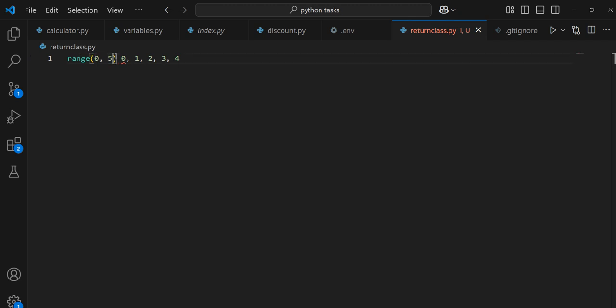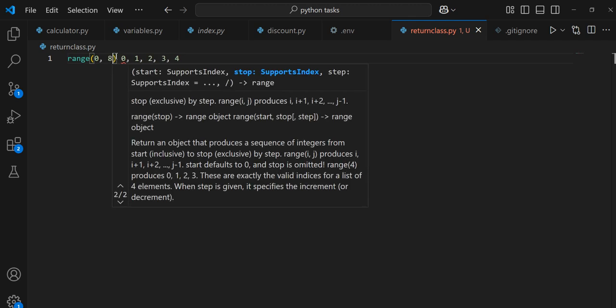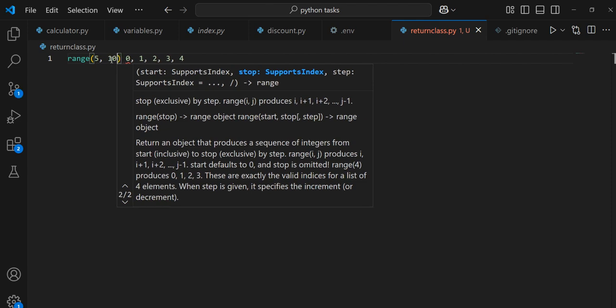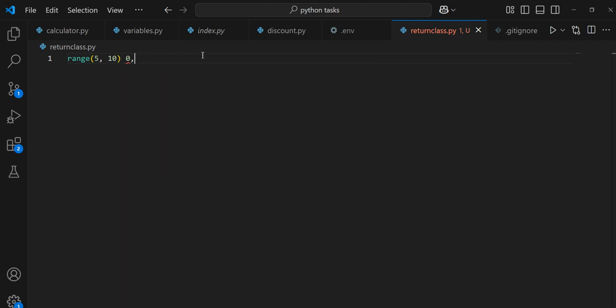If I have range(0,8), that is 0, 1, 2, 3, 4, 5, 6, 7. If I have range(5,10), that is 5, 6, 7, 8, 9. Do we understand how this works? Please, can you repeat that again? Okay. If you put two values in range like this, you are saying it should generate a list of numbers that starts from 5 and ends at 10, but it will not include 10 itself. Do you understand?